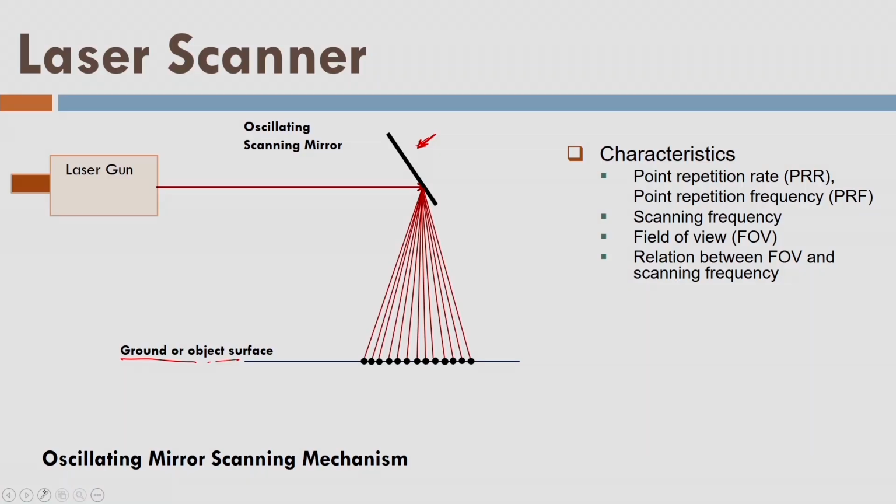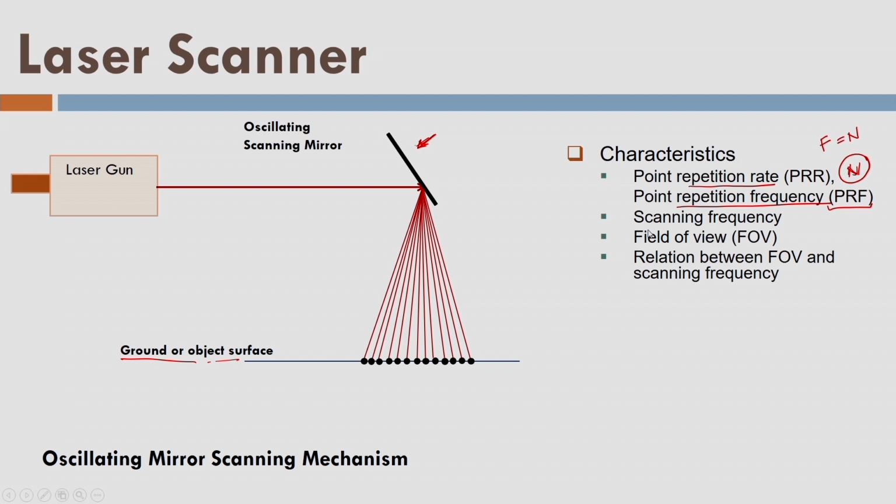So what are the characteristics of the laser scanner? First of all, there are some N number of pulses that can be fired by the laser scanner in 1 second. So N number of pulses are fired in 1 second. We call it point repetition rate or point repetition frequency. PRF is the more popular name for this capital N. Further, in this module, we are going to indicate PRF by the symbol F. F is equal to N here.